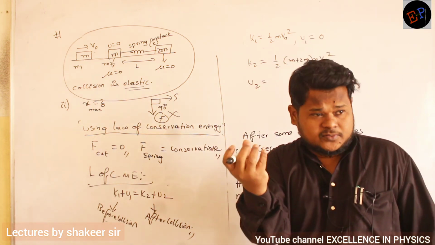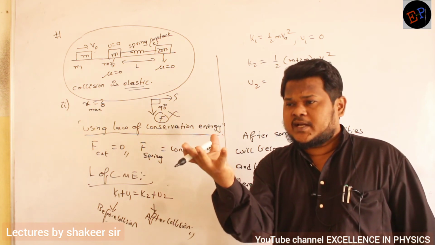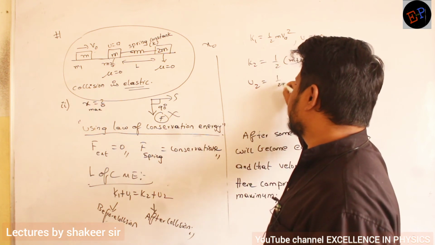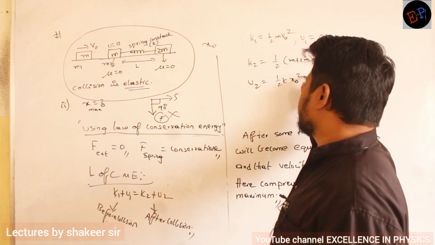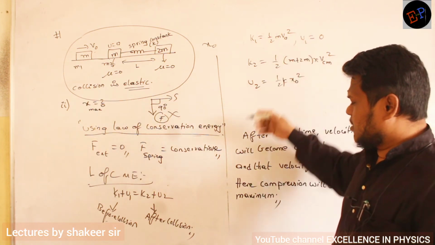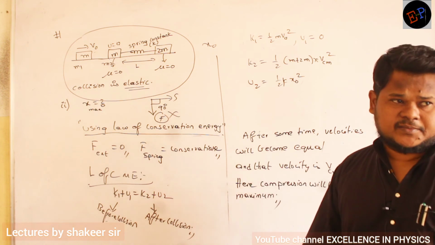What is U2, the final potential energy? Spring has compressed by maximum value. So if spring has compressed, that is potential energy. Then what is the potential energy? Half K x naught square. Are you able to understand? Now just substitute all of them in this equation. Then you should get this x naught value. That's all. That is my answer.